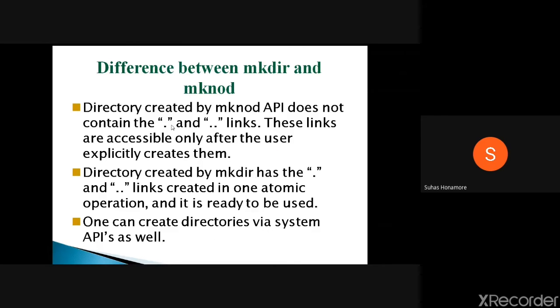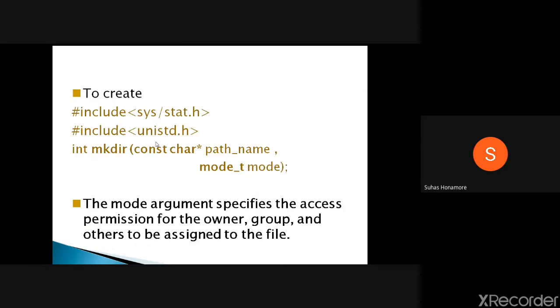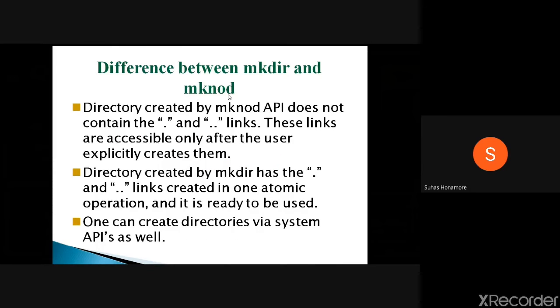There are two ways of creating a directory. mkdir is the one which most users will use. Along with that you can use mknod also, which can also create a directory. The difference between these two is that mkdir always creates the directory with two files.